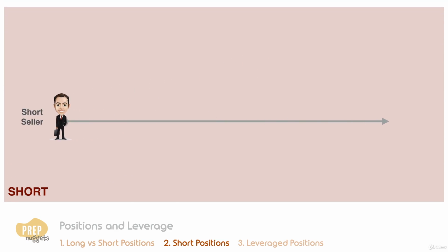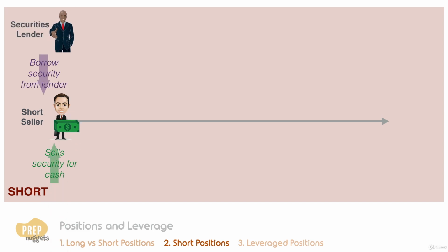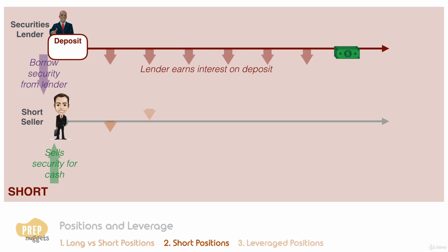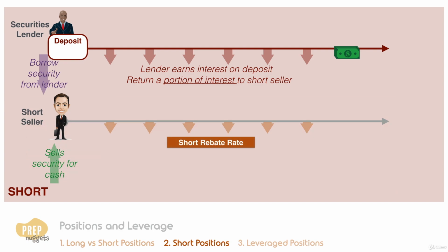At initiation, the short seller simultaneously borrows from a security lender and sells the security. The proceeds of the short sale must be left on deposit with the lenders as collateral to guarantee the eventual repurchase of the security. The short seller may also be required to deposit additional margin in the form of cash or short-term riskless securities. The lender then earns interest on these funds and may return a portion of this interest to the short seller. This is at a rate referred to as the short rebate rate, typically 0.1% less than overnight interest rates. If the security is difficult to borrow, the short rebate rate may be lower or negative.